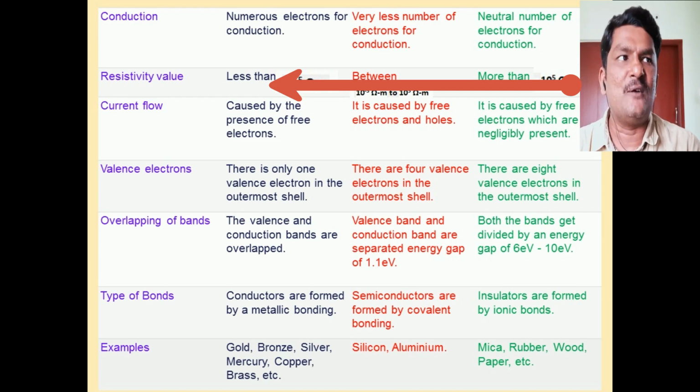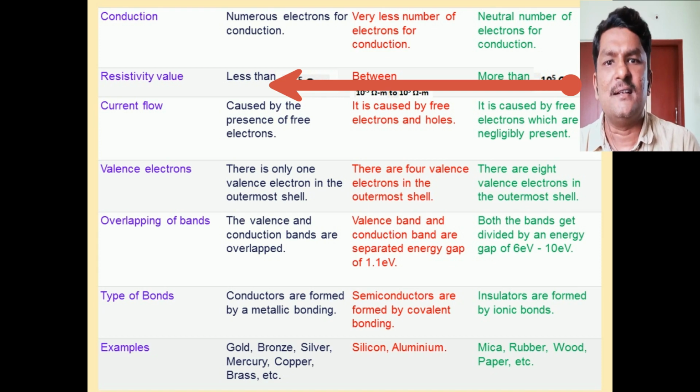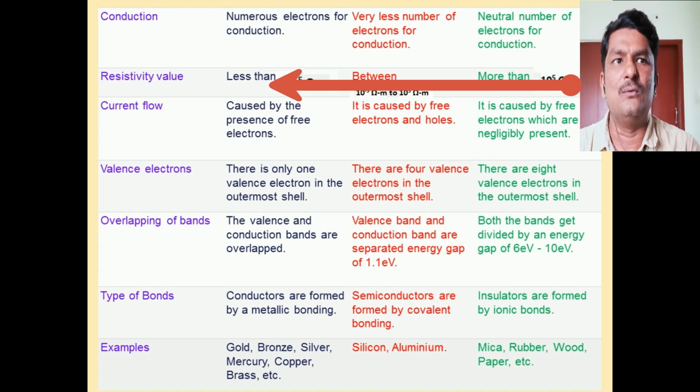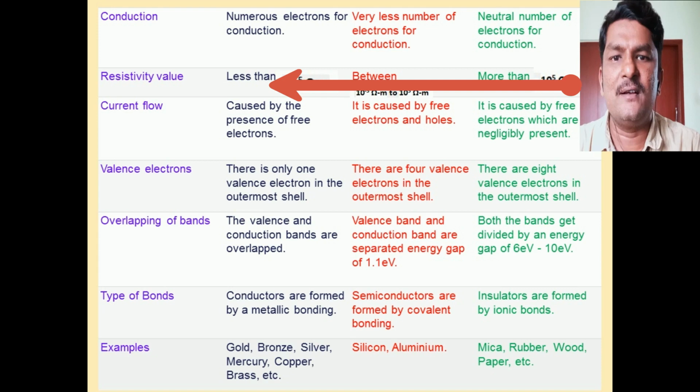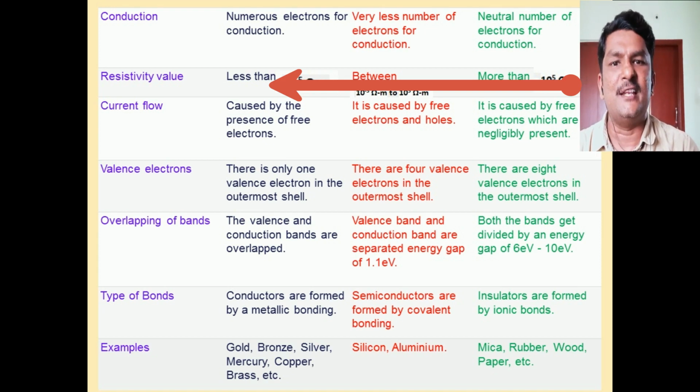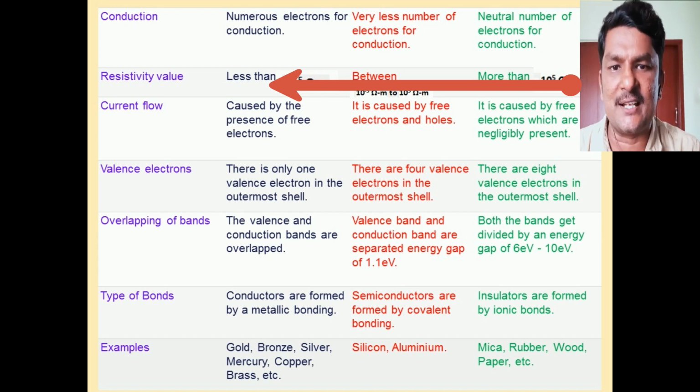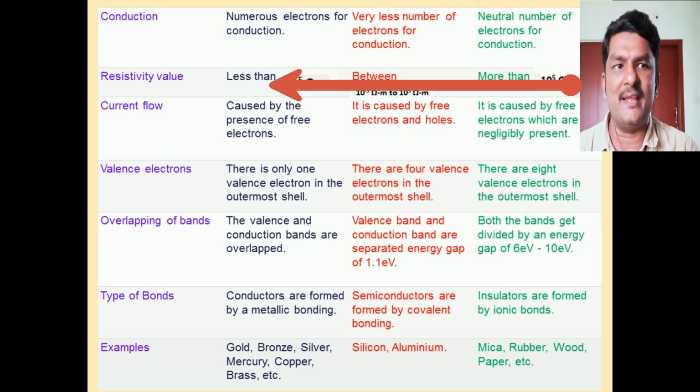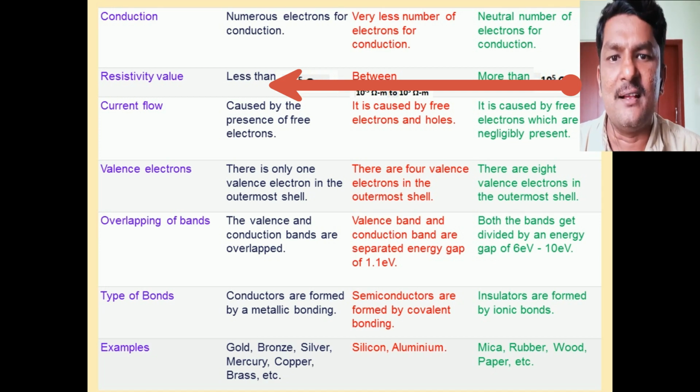In insulators, current flow is negligibly small; there is no flow. Overlapping of bands: in conductors, the conduction band and valence band overlap; semiconductors have a small gap; insulators have a large gap.